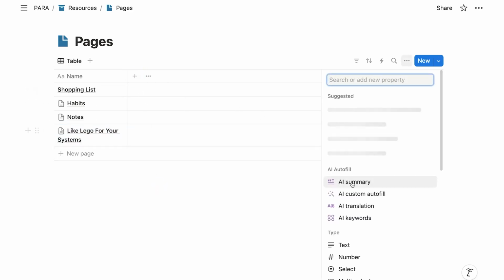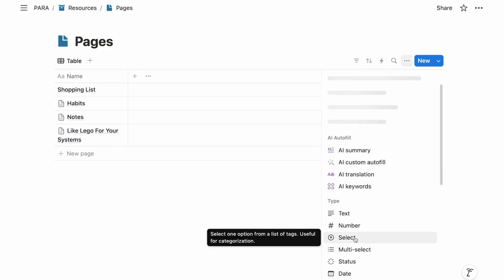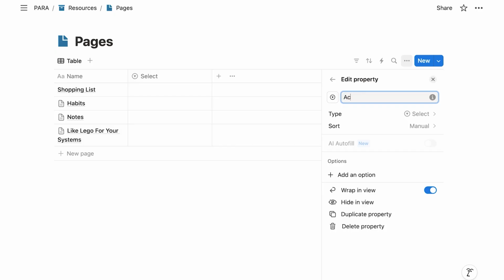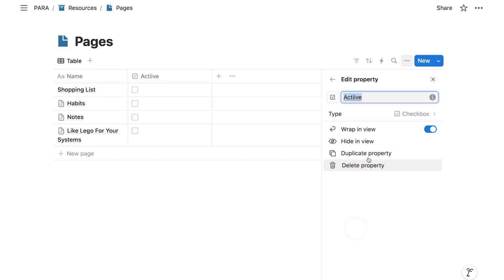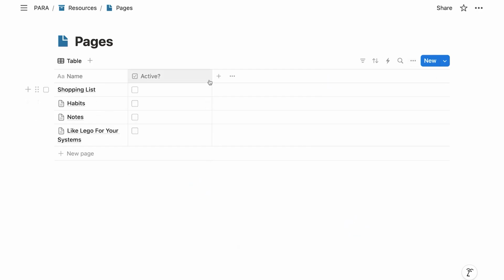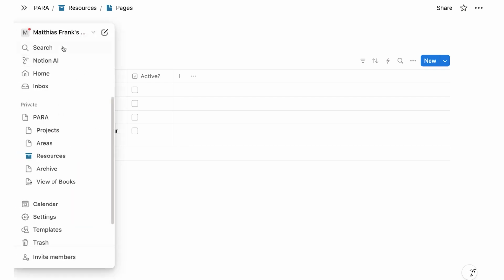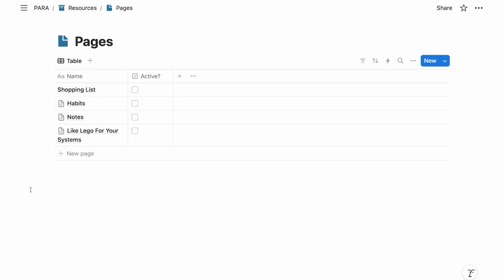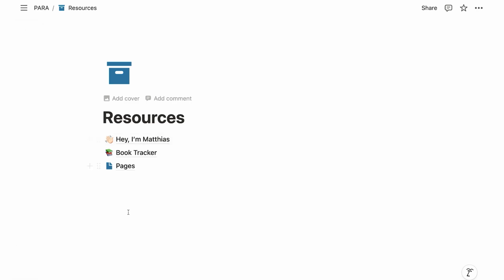And that way, rather than having them here in the sidebar and cluttering things up, I can make sure that they are all neatly organized in this database, where I can then add certain properties to organize them. Maybe some pages are very important for me. I could add a select property, whether this is active. Although if it's yes or no, actually it would be better to make this a checkbox. So we could just say Active, and then we could create a view where we only show the ones that have the box checked, so we can uncheck it to archive it, and so on and so on. Lots of different options, but much better to organize them in here than just as always nested pages.